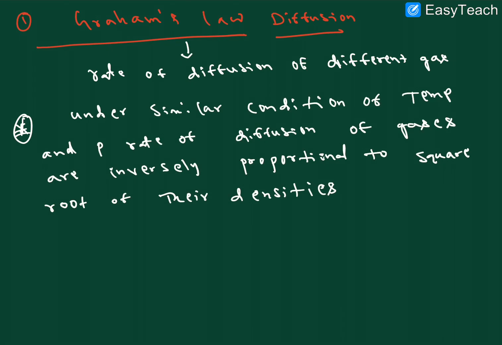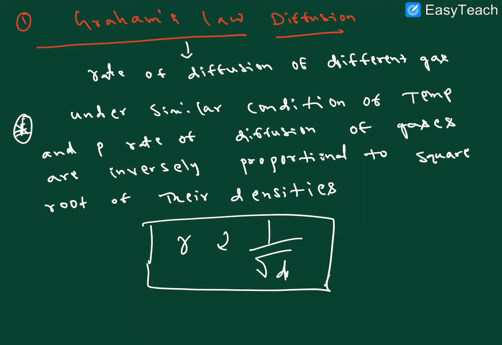The rate of diffusion of different gases is inversely proportional to the square root of density. That is the only point I am giving you here. So under similar conditions of temperature and pressure, the rate of diffusion of gases is inversely proportional to the square root of density, right? This is the general formula, a relation between rate of diffusion and the density of the gases. I hope it is clear.